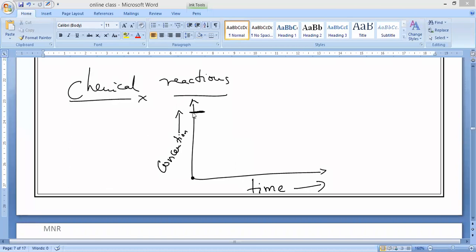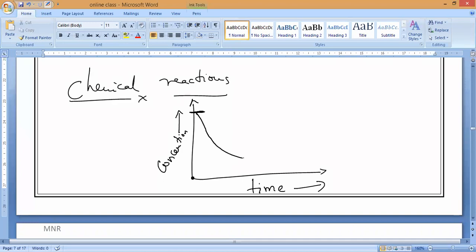So initially reactants will be maximum at a small amount of time, and they keep on decreasing like this. At some level, it will almost become zero. Yes or no? This is the graph representation of reactants. Understand everyone? If the time keeps on increasing, the concentration of reactants decreases. Yes or no, guys?